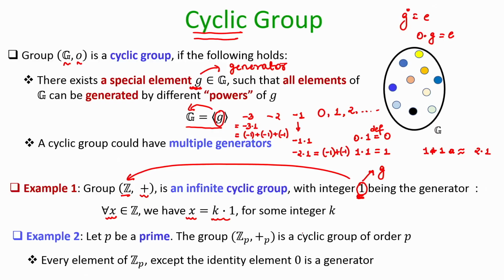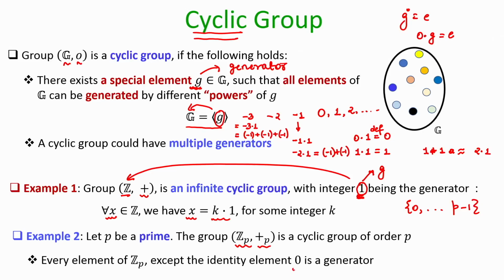Now, let us take an example of a finite cyclic group. Let p be a prime, and consider the set of all integers modulo p, namely the set 0 to p minus 1, with the operation plus modulo p. My claim is that this group is a cyclic group, and in fact it has multiple generators.